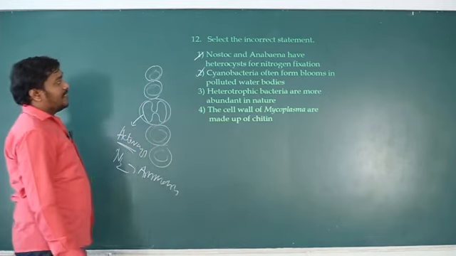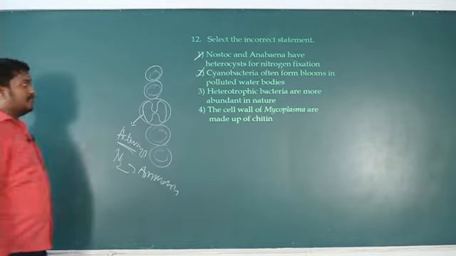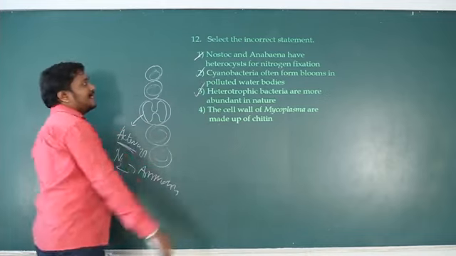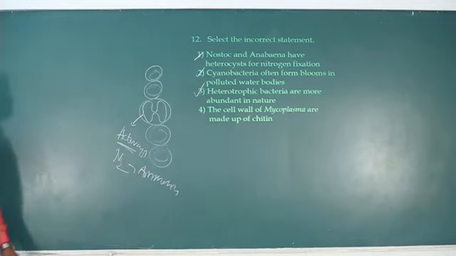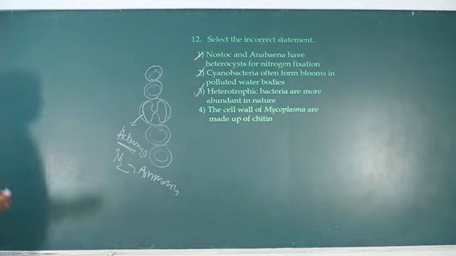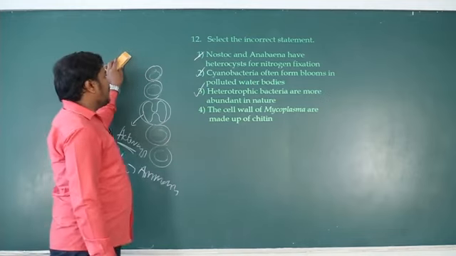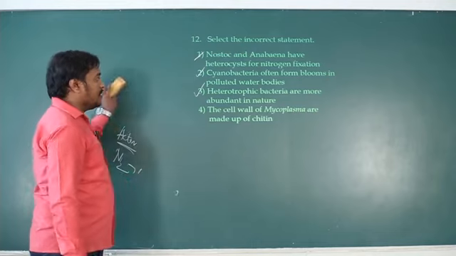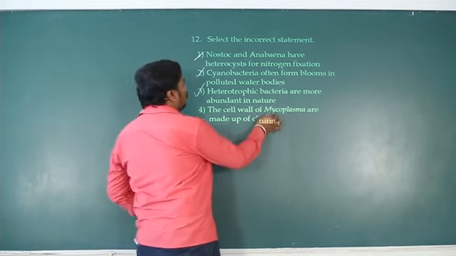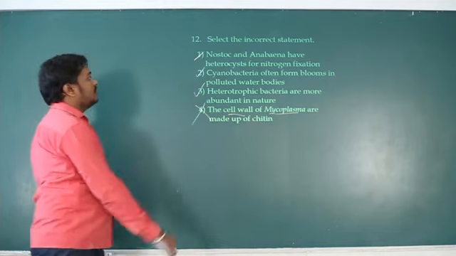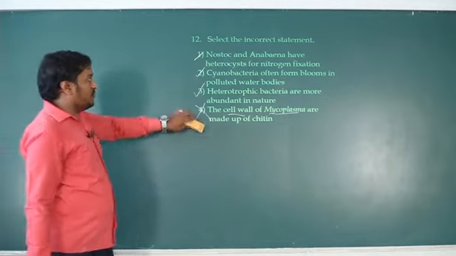So heterotrophic bacteria are more abundant in nature. Obviously heterotrophic bacteria are more in number instead of autotrophic bacteria. Autotrophic bacteria are very few in number and heterotrophic bacteria are abundant. Okay, the cell wall of mycoplasma is made up of chitin. Mycoplasma don't have a cell wall at all. So this is the wrong one. So the incorrect option is option 4.